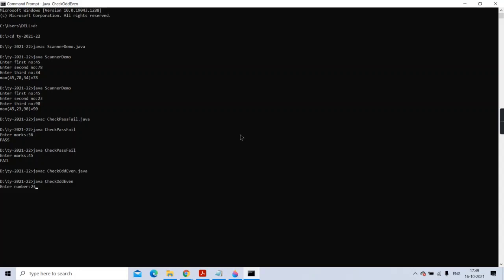I'll give 23. 23 mod 2 is 1. Right or no? So is 1 equal to 0? No. So it will print odd. Okay? And suppose I am giving 12. So 12 mod 2 is 0. 0 equal to 0. Therefore, even number.